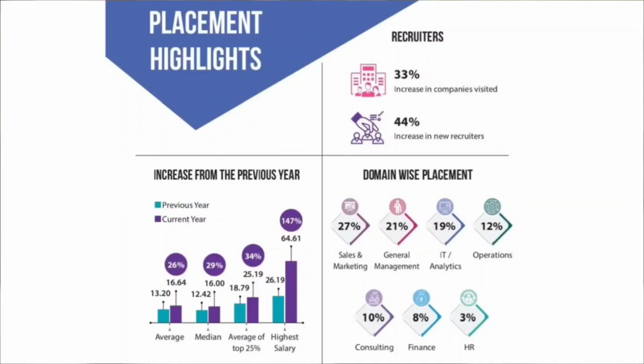Then there is a 34% increase in the average salary package of top 25% candidates. According to the data of 2021-2023, the average salary package of top 25% candidates is nearly 25.19 lakhs per annum, and for the batch of 2020-2022, it was 18.79 lakhs per annum. The highest salary package offered for the batch 2020-2022 was 26.19 lakhs per annum, and for the batch of 2021-2023, it was 64.61 lakhs per annum. So there is an overall 147% increment from last year in the highest salary package.